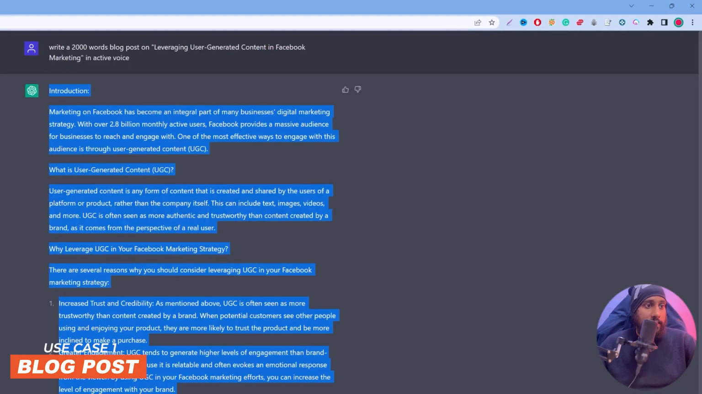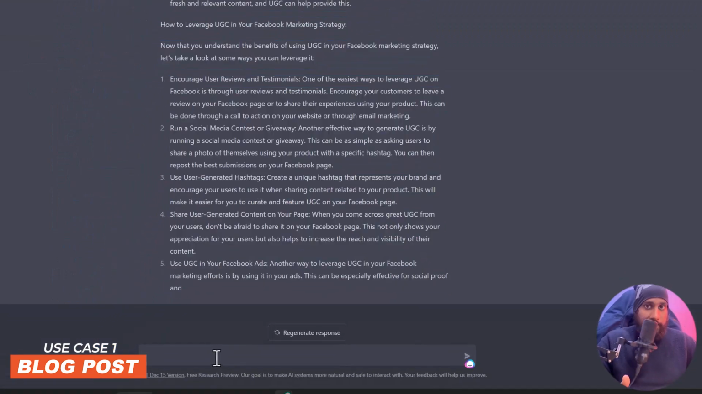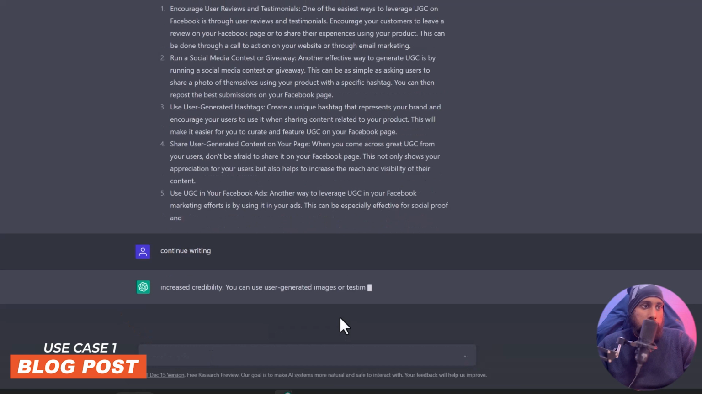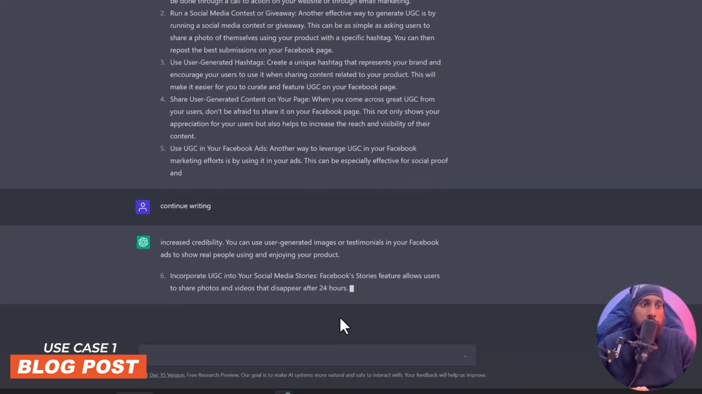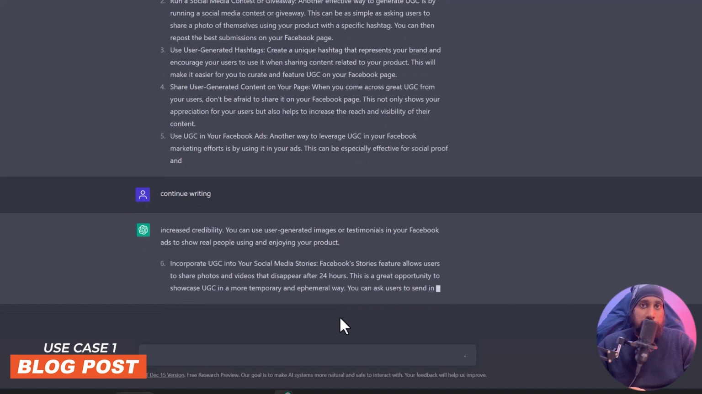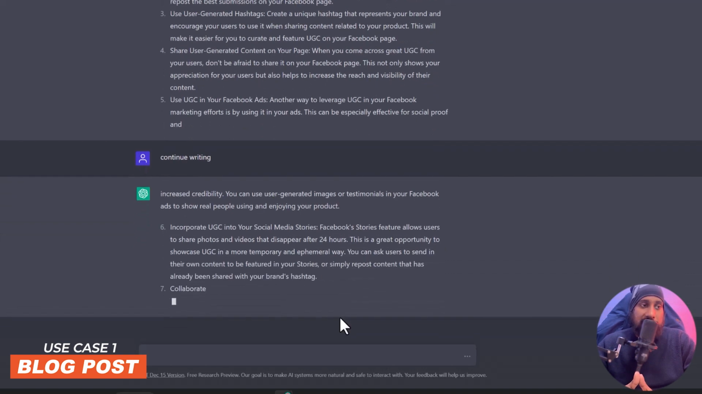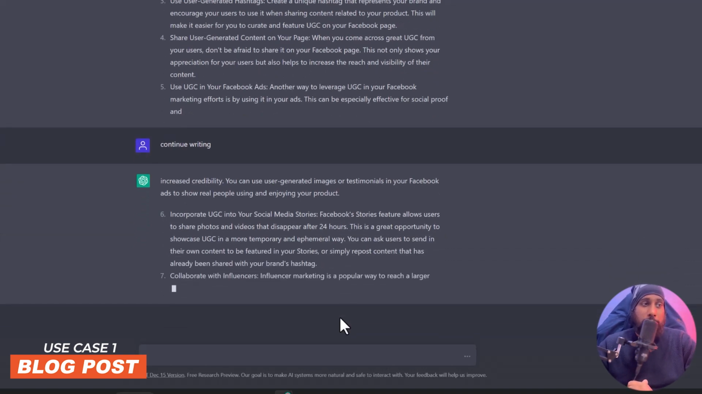So if you want it to continue, you can just write in the next command, continue writing, and there you go. It will continue writing more and more until it gets finished. So that's the first use case. You can use ChatGPT to actually write a blog post for you.